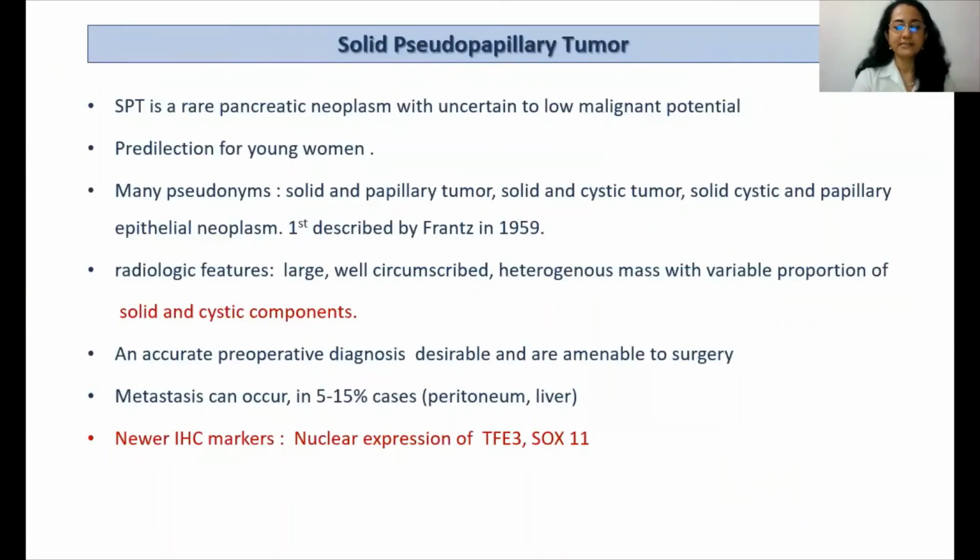It's a rare pancreatic neoplasm with uncertain to low malignant potential, with a predilection for young women. Radiologically, it presents as a large, well-circumscribed, heterogeneous mass with variable proportion of solid and cystic components. An accurate pre-op diagnosis is desirable because they are amenable to surgery. Metastasis can occur in 5 to 15% of cases, mostly to peritoneum and liver. And the newer IHC markers, as I said, are TFE3 and SOX11, which along with beta-catenin form a very specific panel for diagnosis of this tumor.